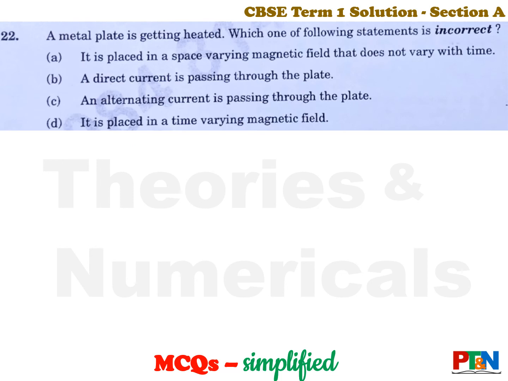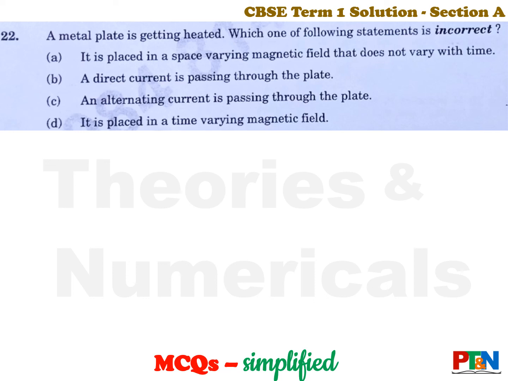Next MCQ. A metal plate is getting heated. Which of the following statement is incorrect? It is placed in a space varying magnetic field that does not vary with time. A direct current passing through the plate, and AC passing through the plate, and it is placed in a time varying magnetic field. Which of the 4 options is incorrect? The plate is getting heated. Which of the 4 is not a possibility?